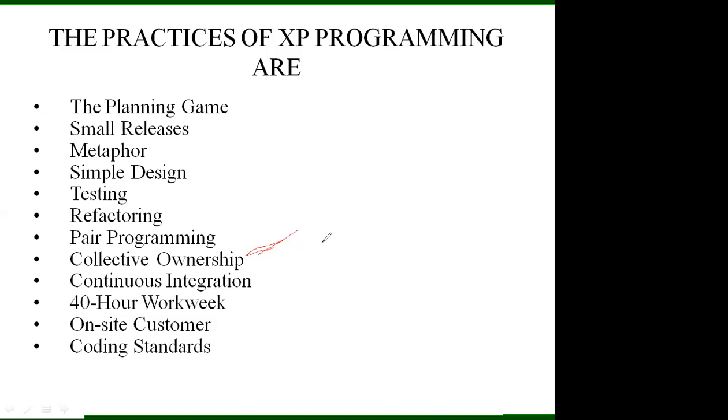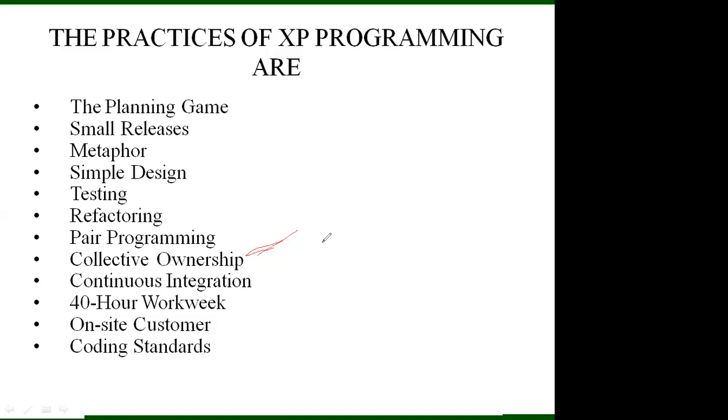This is the real corollary of pair programming: the team as a whole takes collective responsibility for the code in the system.